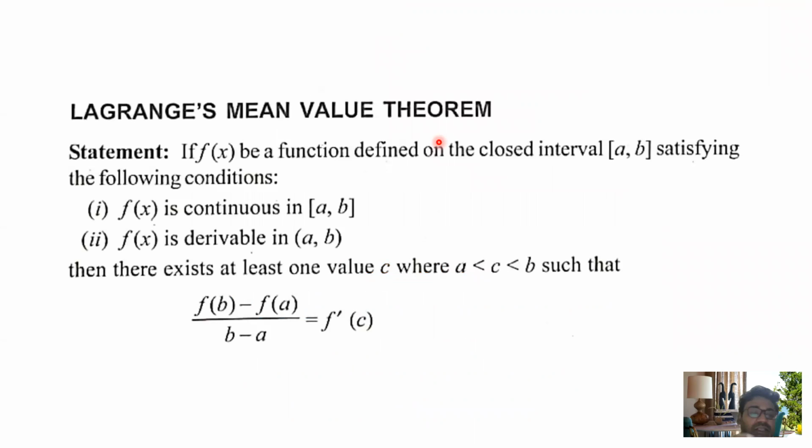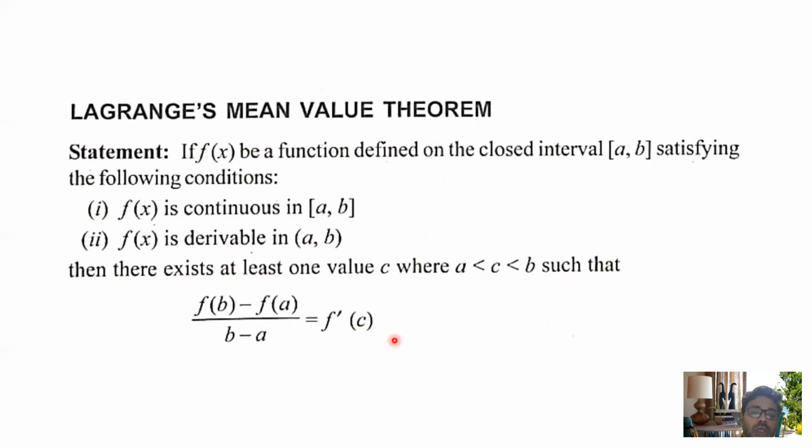I repeat once again, just for recapitulation, Lagrange's mean value theorem: f(x) is a function defined on the closed interval [a, b], satisfying the following conditions: f(x) is continuous in the closed interval [a, b], and f(x) is derivable in the open interval (a, b). Then there exists at least one value c, where a < c < b, such that (f(b) - f(a))/(b - a) = f'(c).